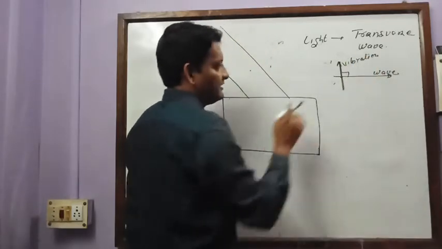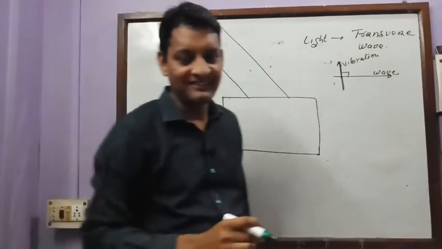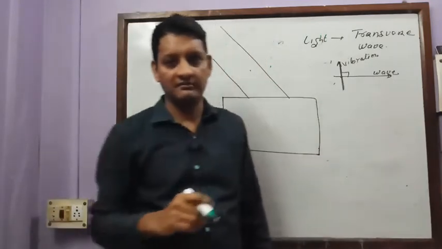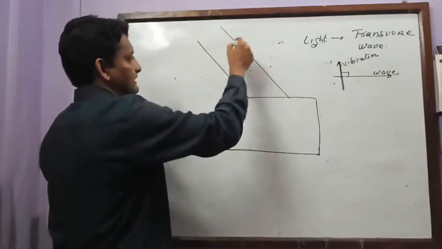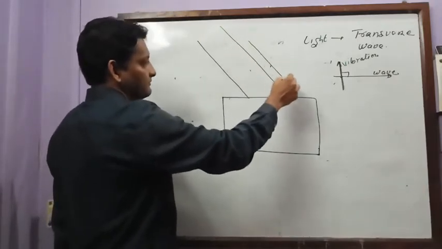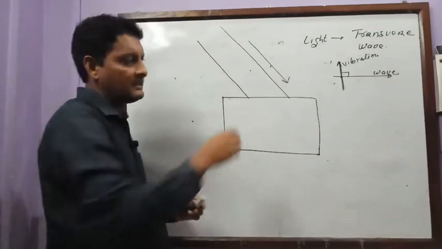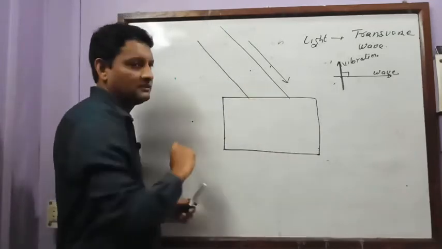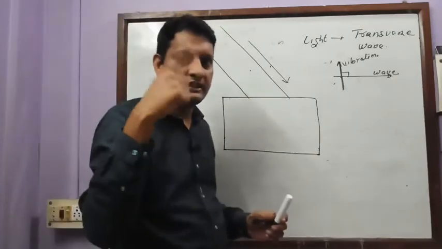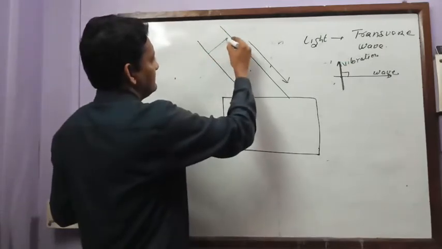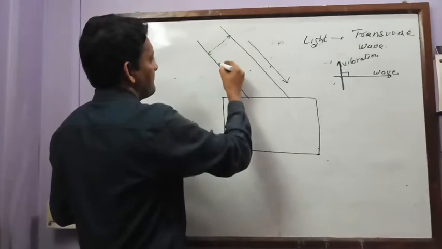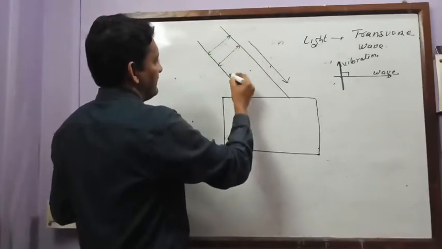So such type of waves are called transverse wave, and light is a transverse wave.